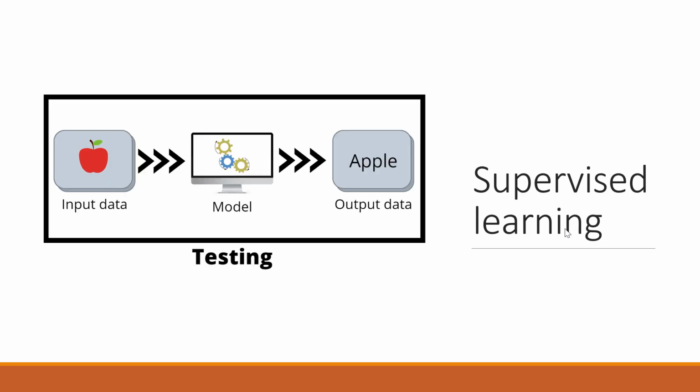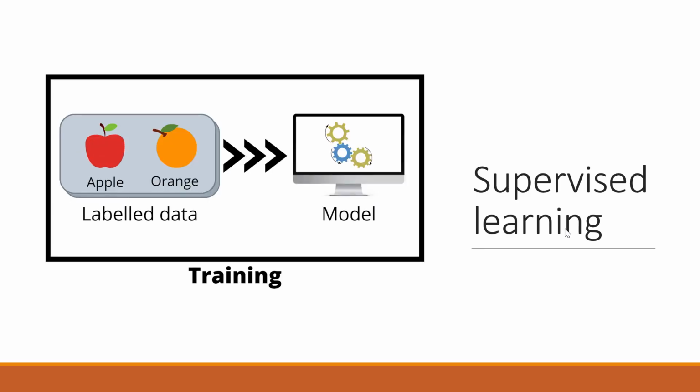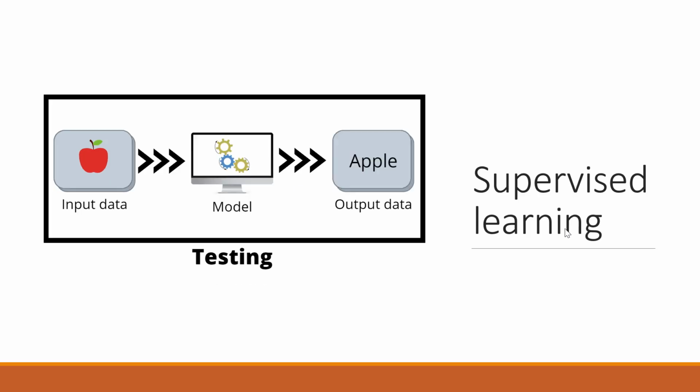In the machine learning steps, we discussed the test data set and training data set. So we will take the data set and divide it into two parts. First is the training data set, which we will use to train our model. We will feed multiple images of apples and oranges to our model so that the model can understand the correlation between various features. Once our machine learning model has been prepared, we will pass unlabeled data, or we can say we will pass input to it, and we will ask the model to predict the name of the fruit. For example, if I pass the image of an apple, then the model will predict its name.